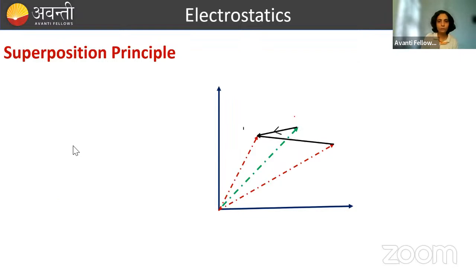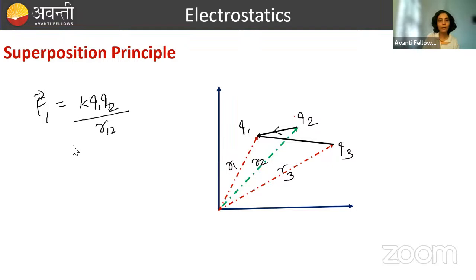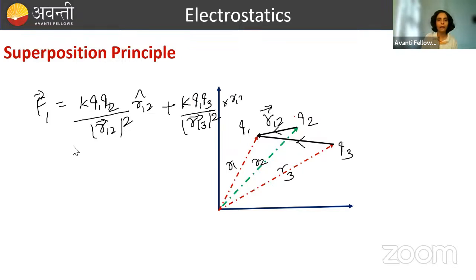So this was Q1, this was Q2, this was Q3, this is R1, this is R2, this is R3. So F1 will be equal to F12. F12 को अब मैं लिखती हूँ यहाँ पे k Q1 Q2 by R12 का स्क्वायर into R12 वेक्टर के डायरेक्शन में यूनिट वेक्टर है ना. This is your R12, right? Now what is the force F13, if you're going to write, so k Q1 Q3 by R13 vector का मॉड्यूलस का स्क्वायर into R13 unit vector. Okay, so this is this.